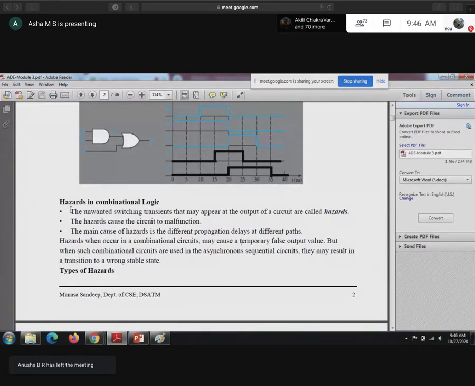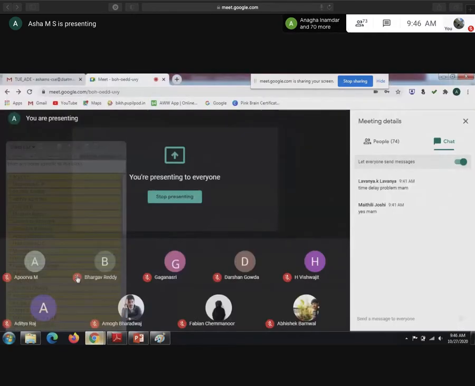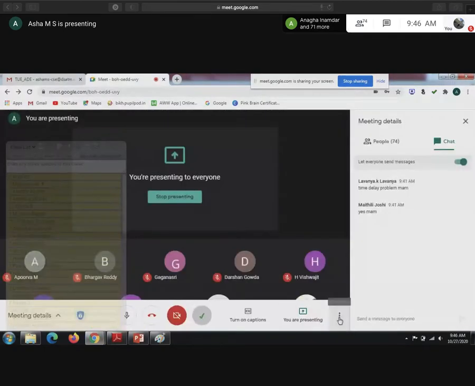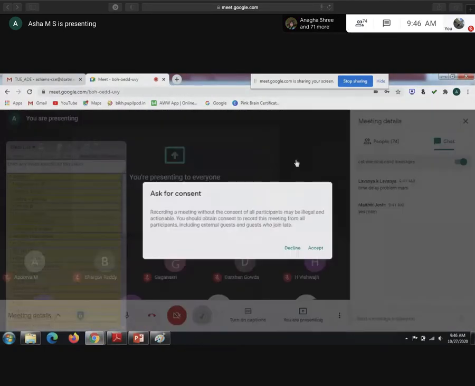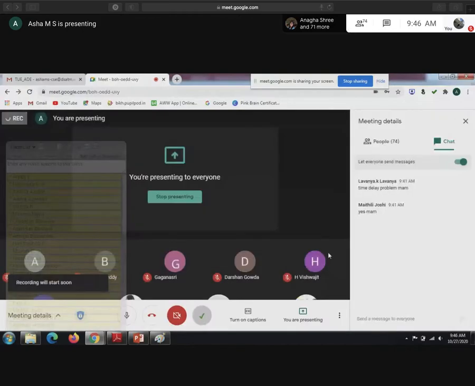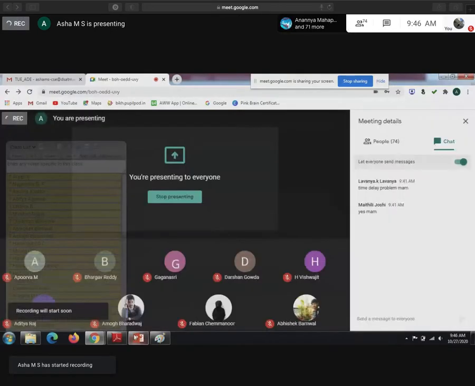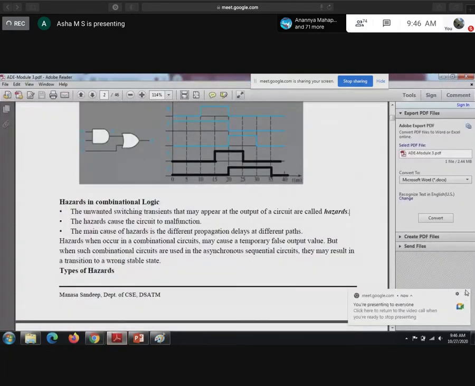Hope it's clear. When there is an input change to a combinational circuit, the unwanted switching transient may appear at the output side. These are called hazards. So this is the definition of hazards. So why will these hazards occur? There should be some reason why they occur.